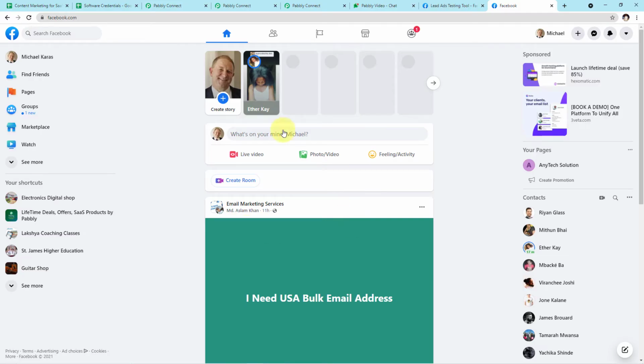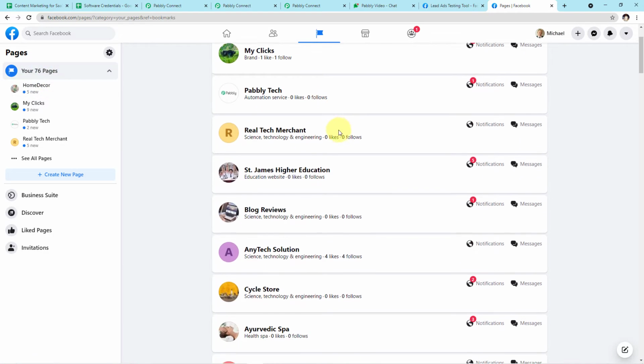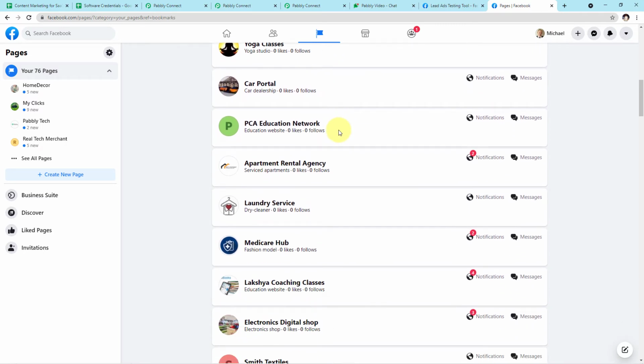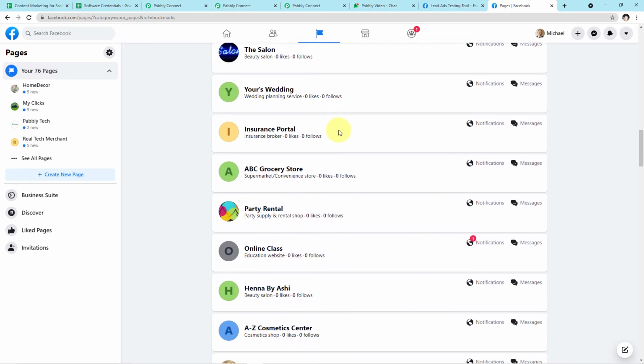Okay guys, as you can see on my screen, we have reached my Facebook account. Okay, this is my account on Facebook. Now if you go to your left corner here, you can see various options are given. Search for the page, choose the page, and here you can see the various pages I have created in my Facebook account. Now for this particular workflow, I have created a particular web page, I mean the Facebook page.